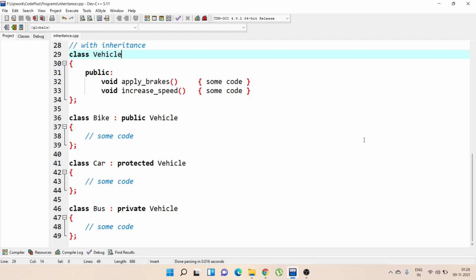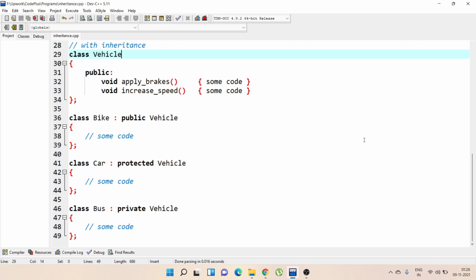To avoid this type of situation, inheritance is used. If we create a class vehicle and write these 2 functions in it and inherit the rest of the classes from the vehicle class, then we can simply avoid the duplication of data and increase reusability.